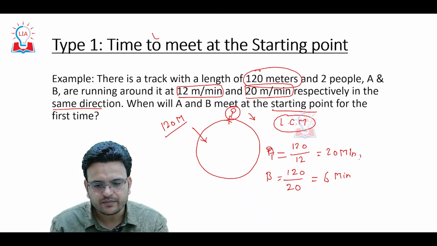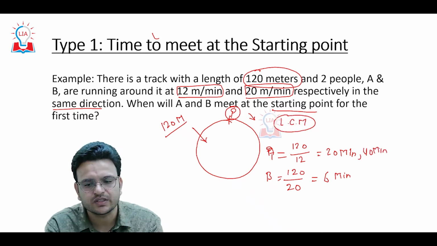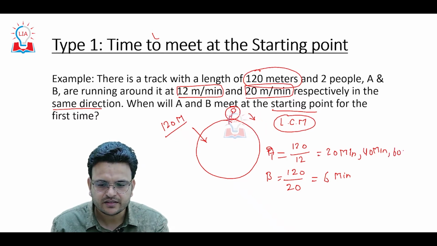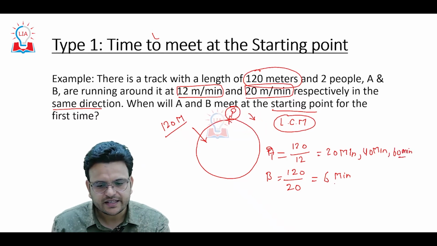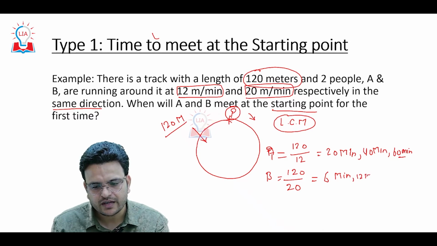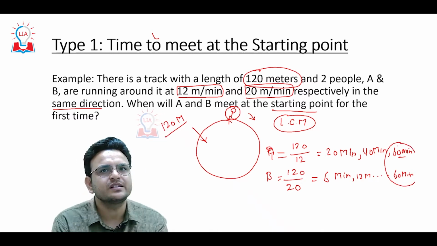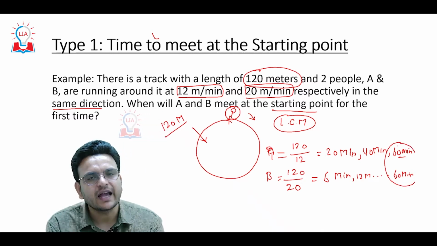Person A will again be at the starting point at 40 minutes, a multiple of 20, and again at 60 minutes. In the same way, person B will be there at 6 minutes, 12 minutes, like that, and at 60 minutes. So this value is the LCM of 6 and 20.